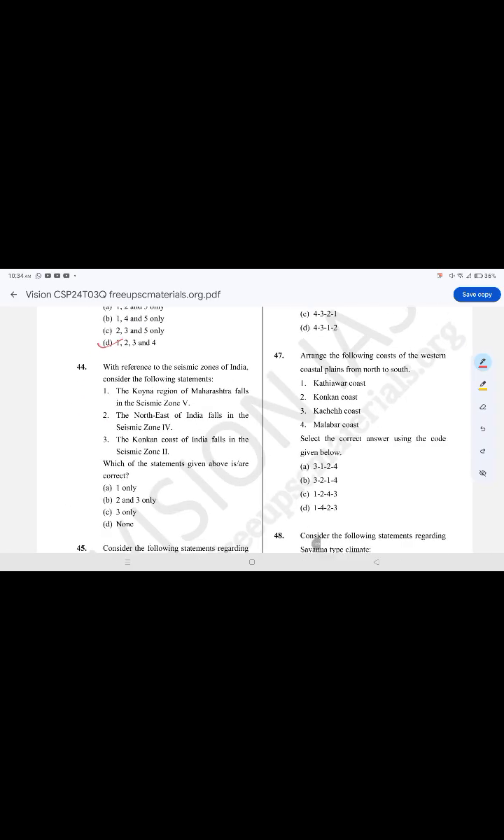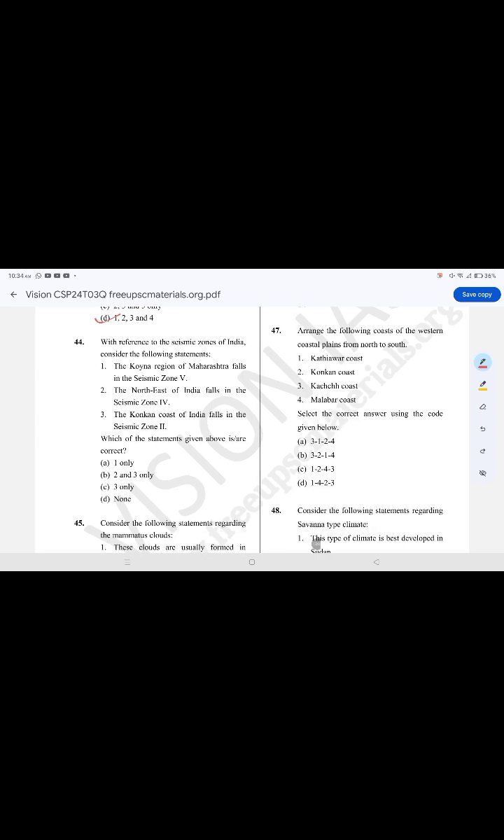With reference to the seismic zones of India, consider the following statements. The correct option is option D, none. Koyana region of Maharashtra falls in the seismic zone 5. The northeast of India falls in the seismic zone 5, 4. It is false. Konkan coast of India falls in seismic zone 2.